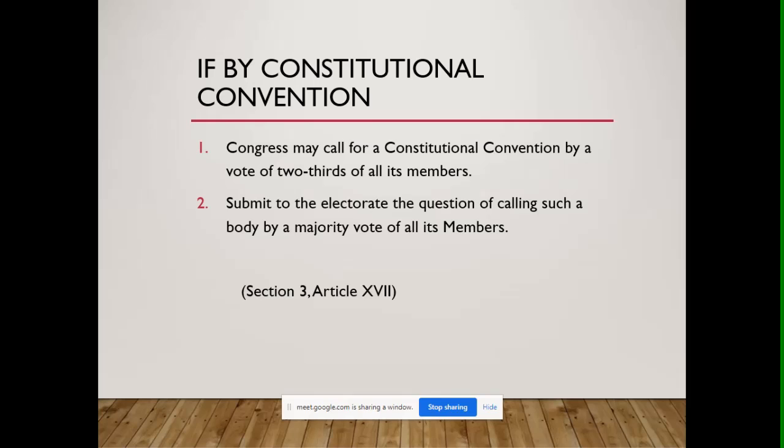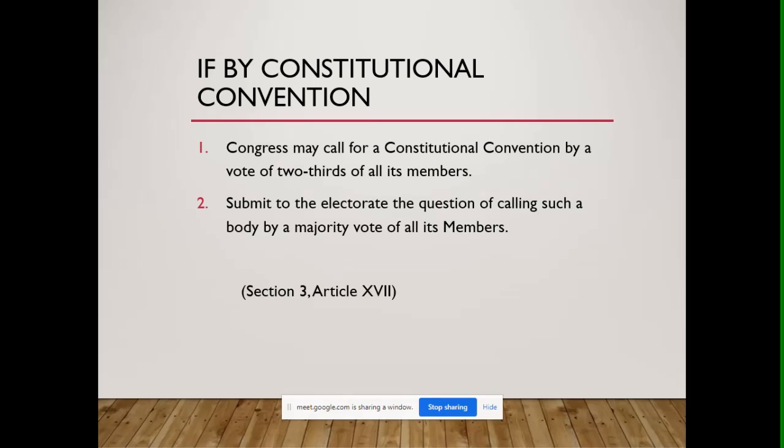And how is this done? By a majority vote of all its members. So it would now be the people to decide whether they should create a convention for the revision or amendment of the Constitution.